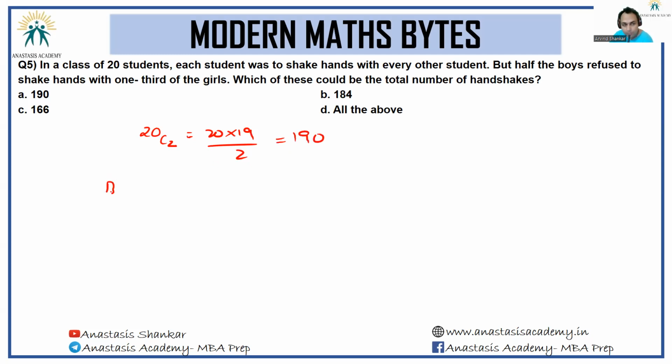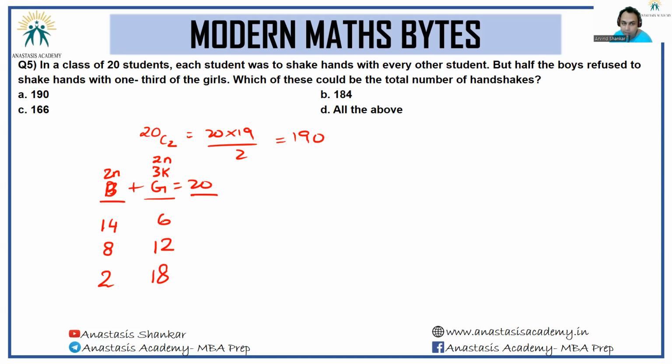Now we are told boys plus girls is equal to 20. Additionally, we are told half the boys. If you can calculate half the boys, can you see boys have to be a multiple of 2? Refuse to shake hands with 1/3 of the girls, so girls have to be a multiple of 3. Also, because the boys are a multiple of 2, the total number of kids is a multiple of 2, so the girls also have to be a multiple of 2. Or in other words, girls have to necessarily be a multiple of 6. So there are but 3 cases that we have to check. Girls are either 6 or 12 or 18. Correspondingly, boys are either 14 or 8 or 2.